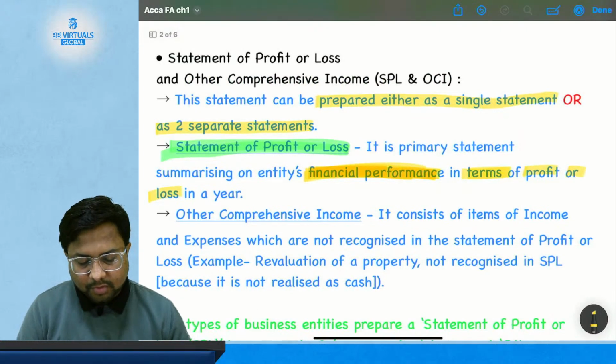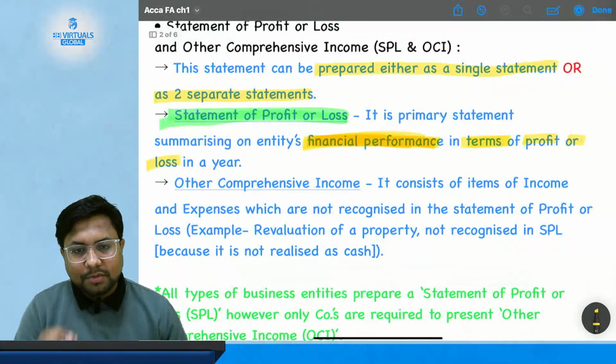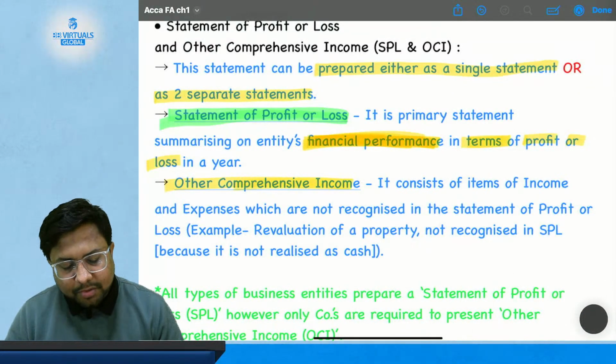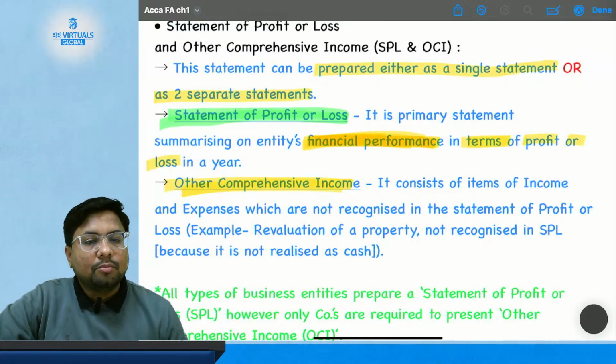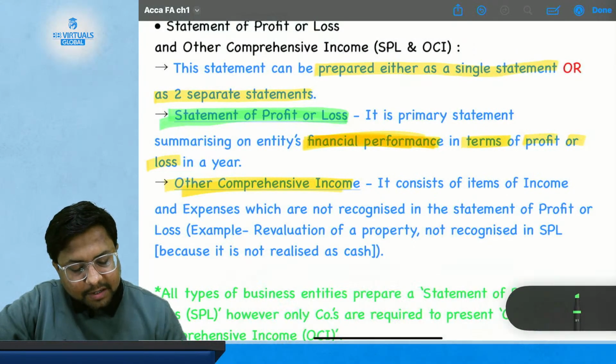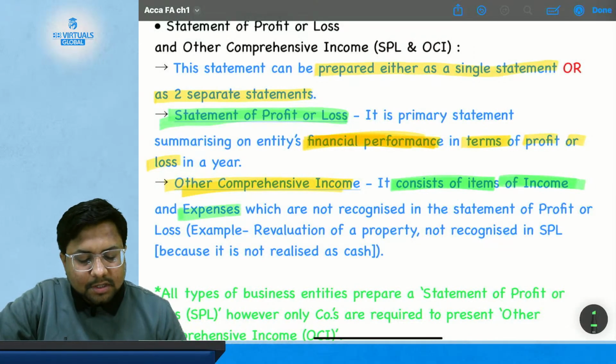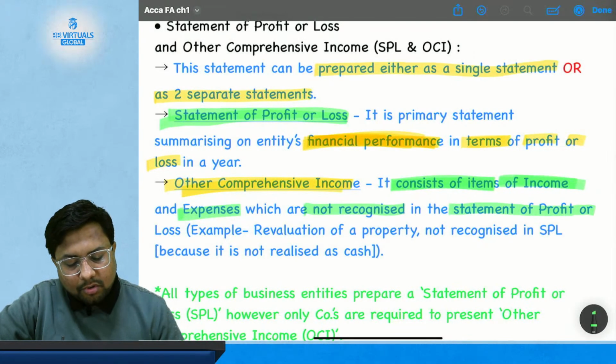Okay. Now we come to the second part of this statement, that is other comprehensive income. Other comprehensive income will consist of items of income and expenses which are not recognized in the statement of profit or loss.